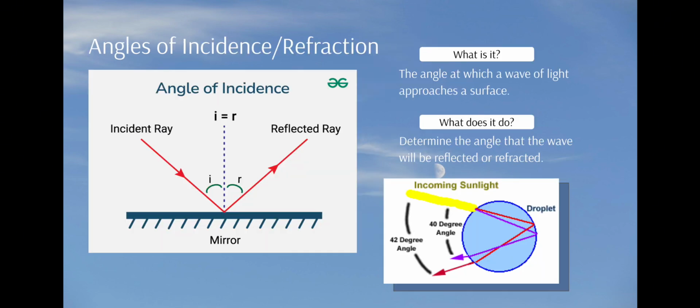Angle of incidence/refraction. The angle of incidence is the angle at which a wave approaches the surface. It is the angle between an incoming ray and a line that is perpendicular to the surface at the point of incidence, which is the normal point. This angle is important because it will determine how much of the wave will be reflected or refracted.